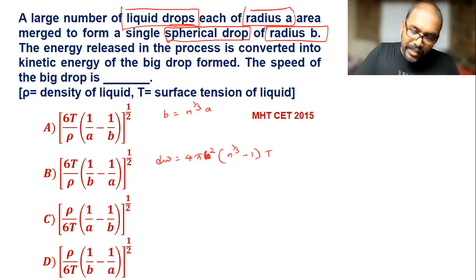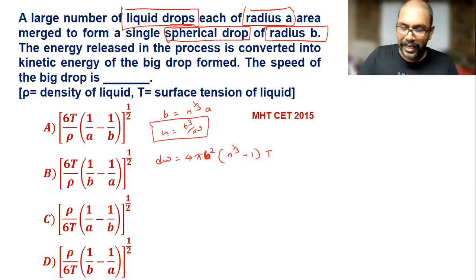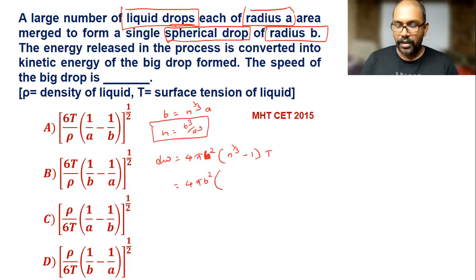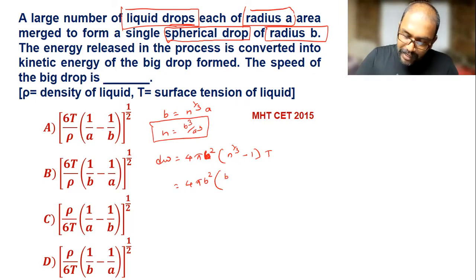So I can write n is equal to b cube divided by a cube. That n I can substitute: 4 pi b square, b cube divided by a cube raised to 1 by 3, so I can write b by a minus 1, into T. So this is the work done.